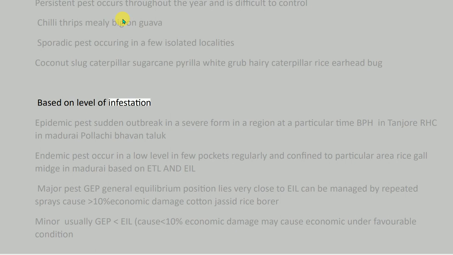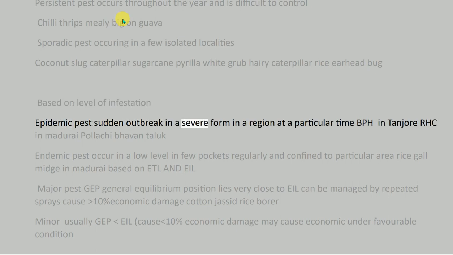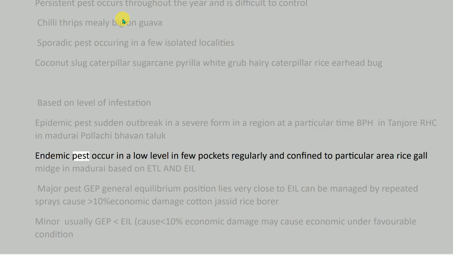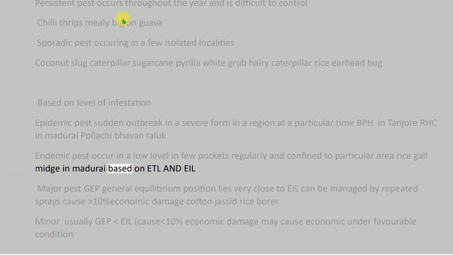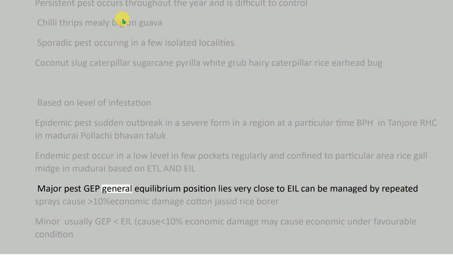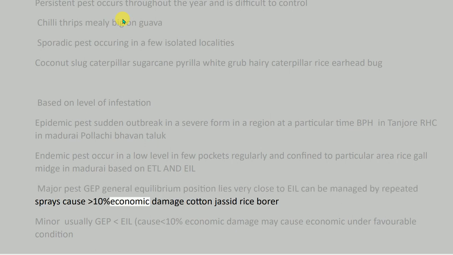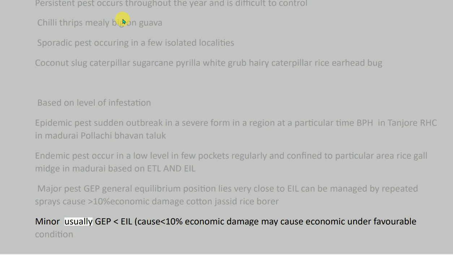Based on level of infestation, epidemic pest: sudden outbreak in a severe form in a region at a particular time. Examples: BPH in Tanjore, RHC in Madurai, Pollachi, Bhavani Taluk. Endemic pest: occurs at a low level in a few pockets regularly and is confined to a particular area. Example: rice gall midge in Madurai. Based on ETL and EIL, major pest: GEP, general equilibrium position, lies very close to EIL, can be managed by repeated sprays, causes 10% economic damage. Cotton jassid, rice borer. Minor pest: usually below EIL.